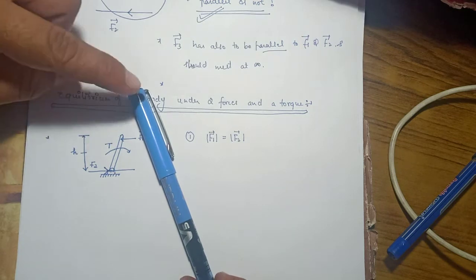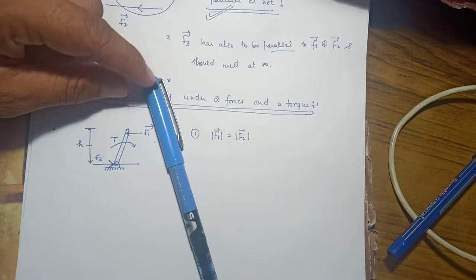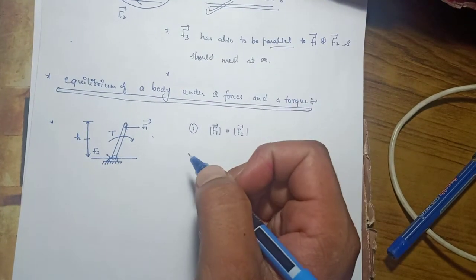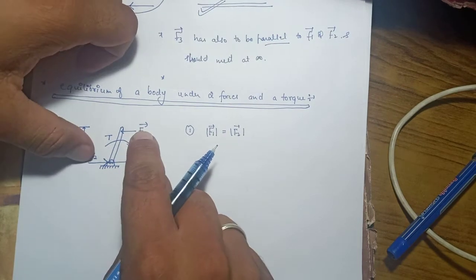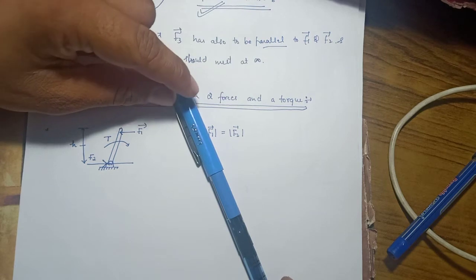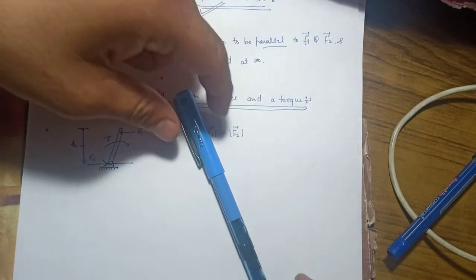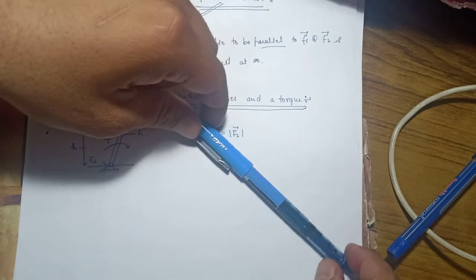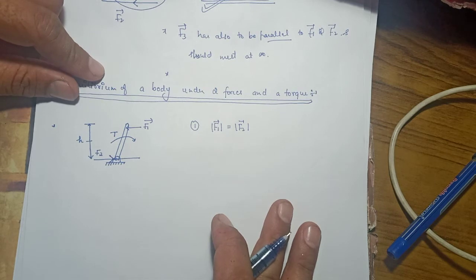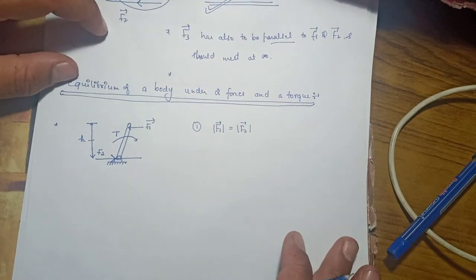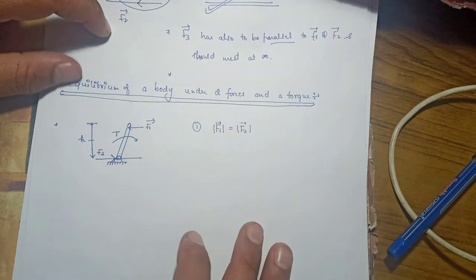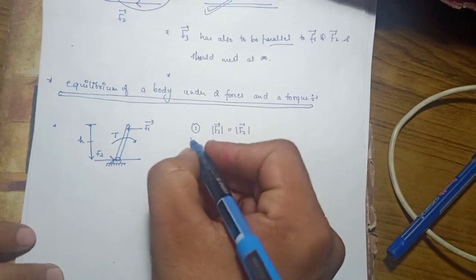Otherwise, if this force is greater than this one, this body will move. If any force will be greater, then this body will try to do rotational motion plus translational motion. It will go like this and move like this, isn't it? But we know that the body is in equilibrium, and in equilibrium there is no acceleration. Basically there is no net force, right? So F1 has to be equal to F2.